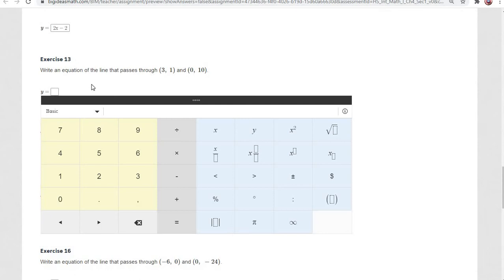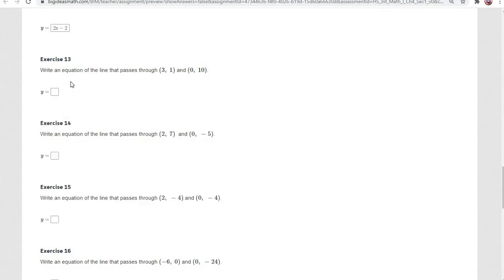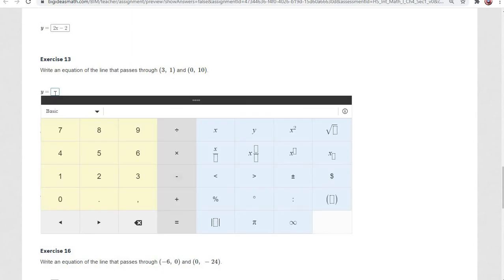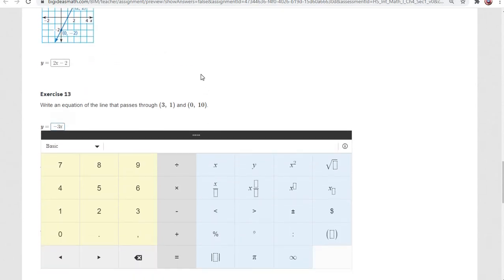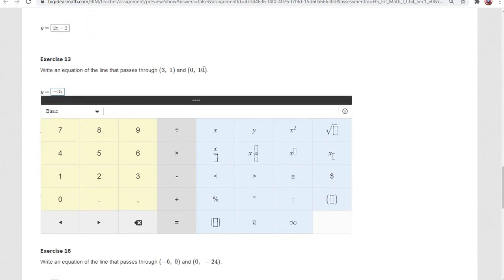So our slope here is going to be negative 3. Let me get in the box here. Negative 3x, and then plus or minus our y-intercept. Well, again, like I mentioned up here, your y-intercept is whatever y value is when x equals 0. So here x equals 0, so our y value is our y-intercept, so that means it's going to be plus 10. So negative 3x plus 10 is our answer for number 13.